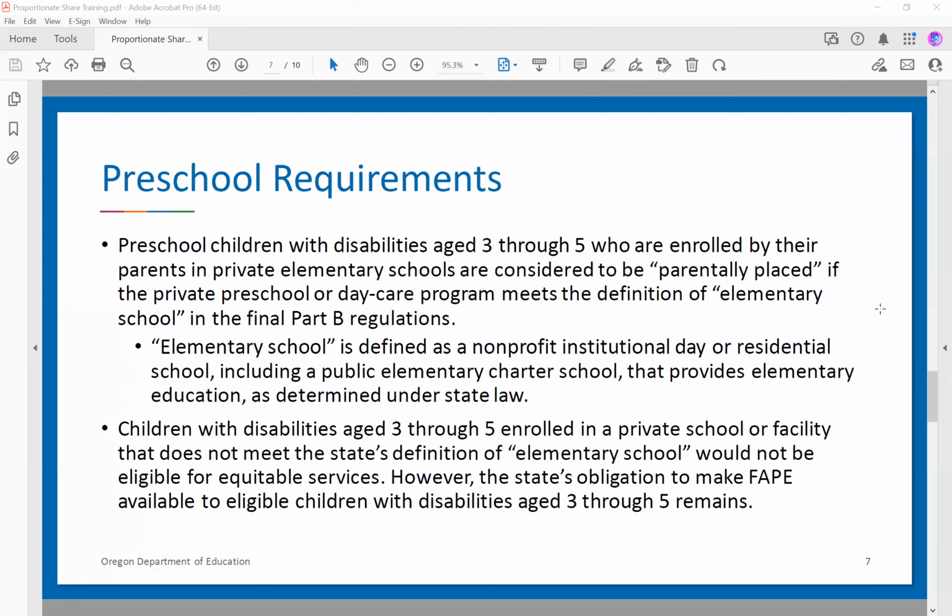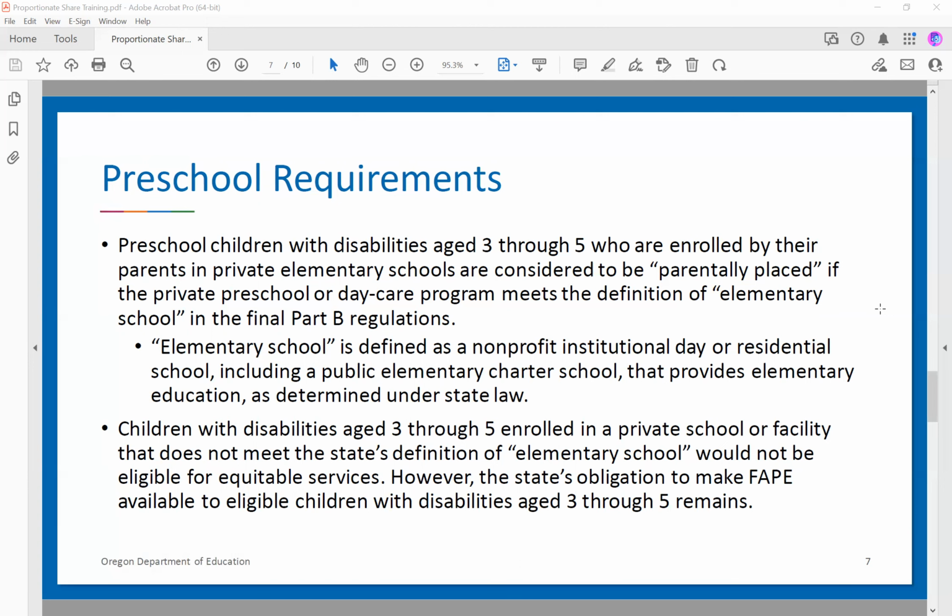For preschool requirements, this would be students age 3 through 5 who are enrolled in private schools. They're considered to be parentally placed if the private school or daycare program meets the definition of elementary school. And elementary school in the IDEA Part B regulations is defined as a nonprofit institutional day or residential school, including a public elementary charter school that provides elementary education as determined under Oregon law. And we know that in Oregon, our charter schools are all public schools.